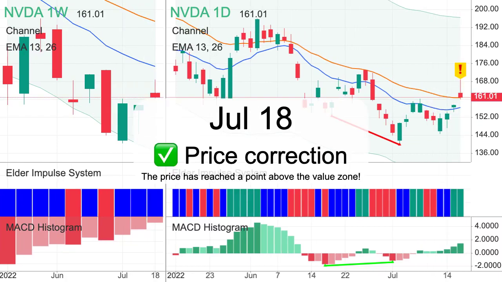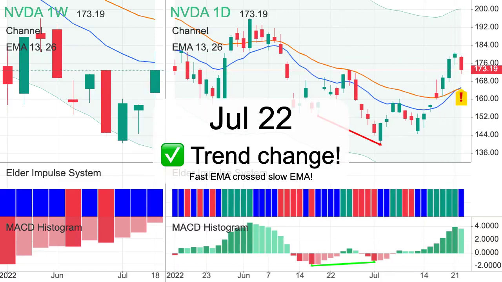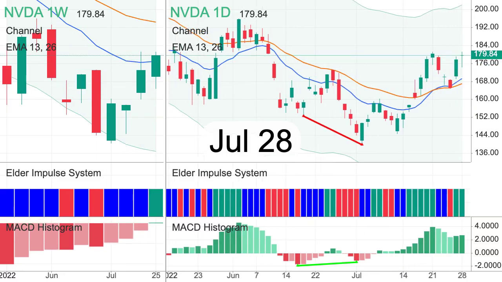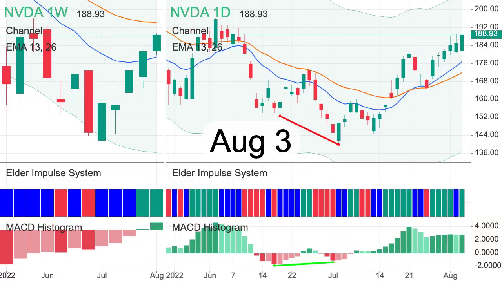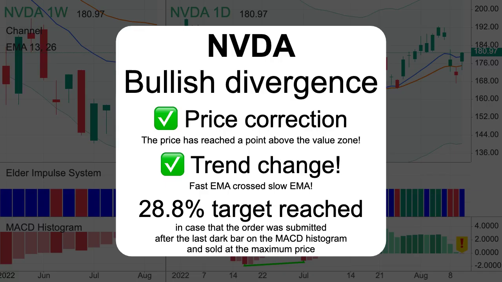The price has reached a point above the value zone. Fast EMA crossed slow EMA. MACD histogram crossed the zero line. 28.8% target reached.